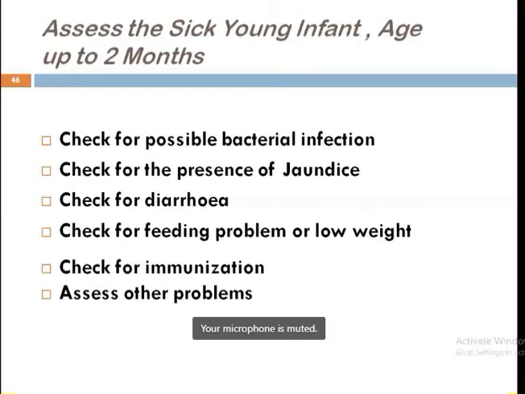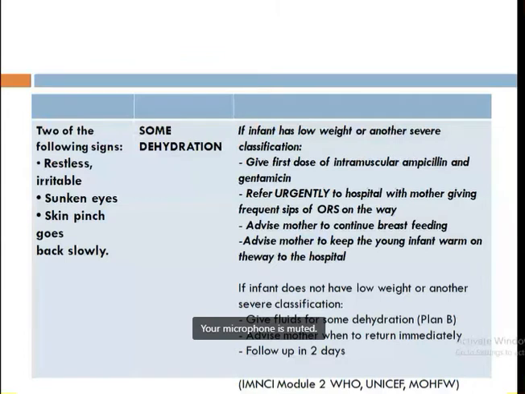Here I've not used the color. Anyway, in the book, this is pink, yellow, and green. So when the child comes, we ask them, and we note certain signs and symptoms.